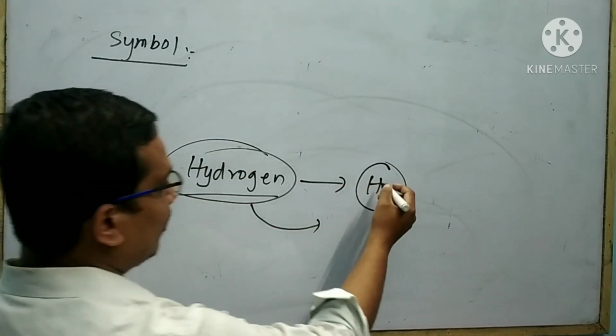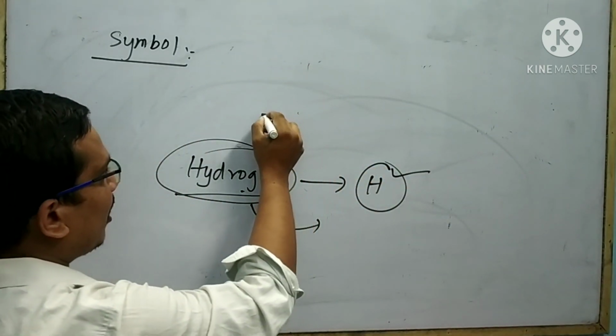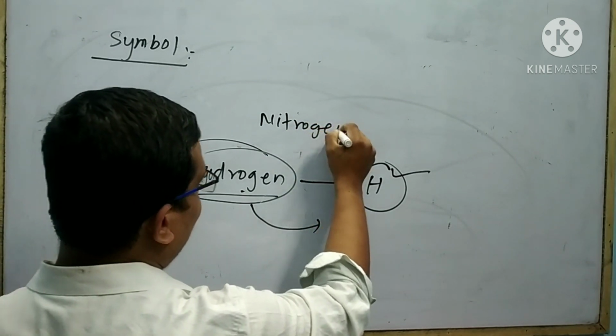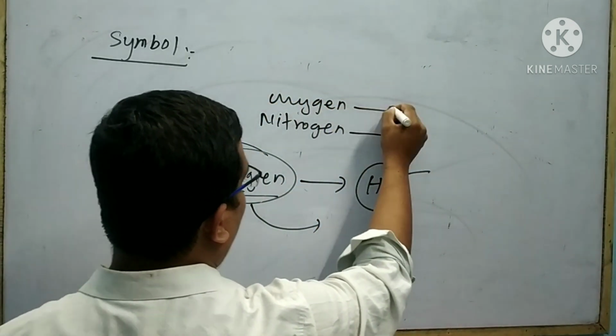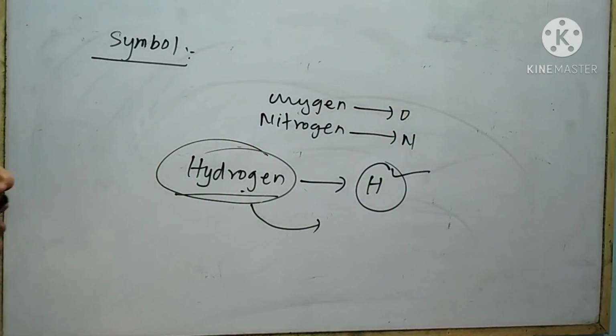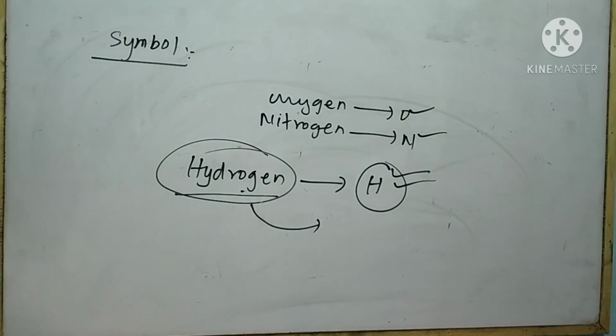For example, the symbol of hydrogen is H, like the symbol of nitrogen is N, the symbol of oxygen is O. These are the symbols of the corresponding elements.